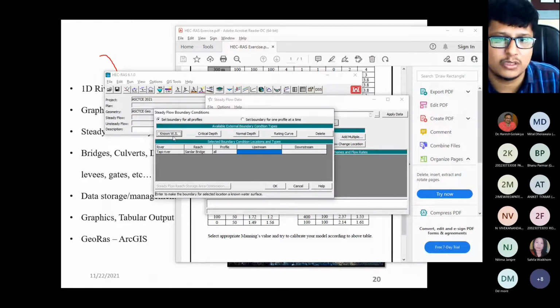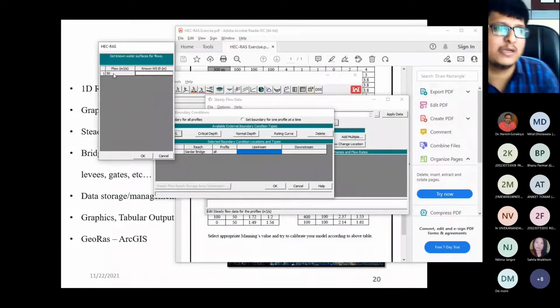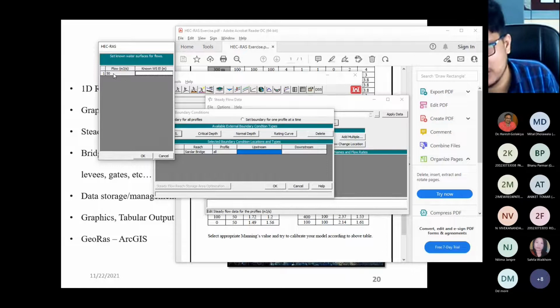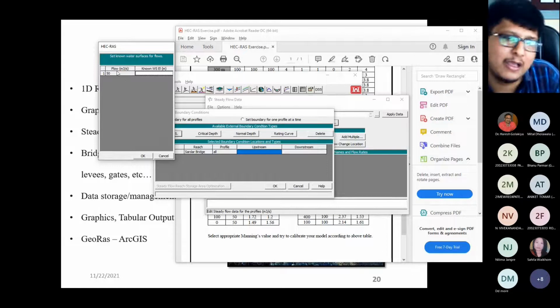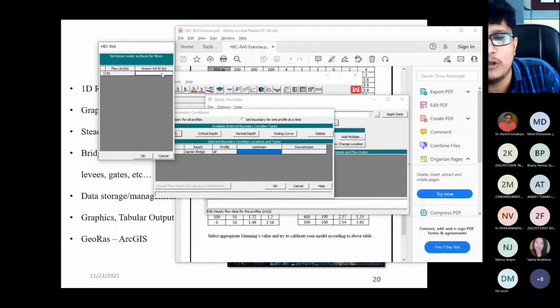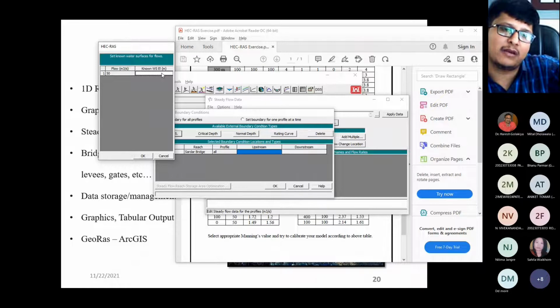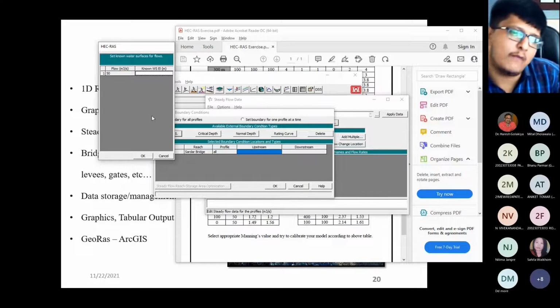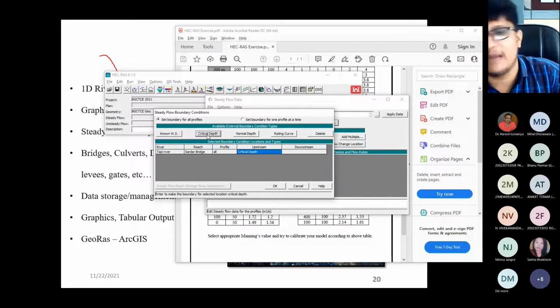Now go for the boundary condition. You can see it is written that if I release water at 50 meter cube per second, what is my known water surface elevation? If you have that data, then you can easily enter it. When you enter this data and run the model, the software will tell you whether your area is under flooding or not. This is the first boundary condition. Now what about the second? Second is critical depth.